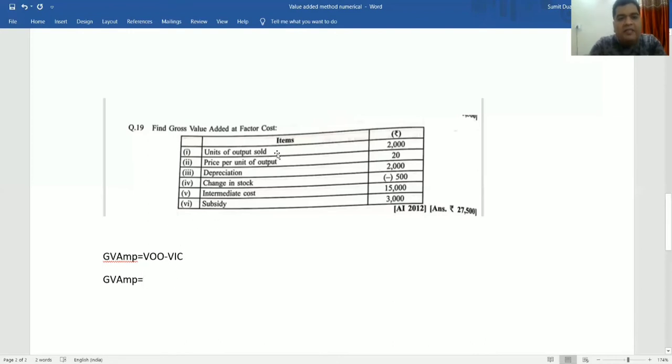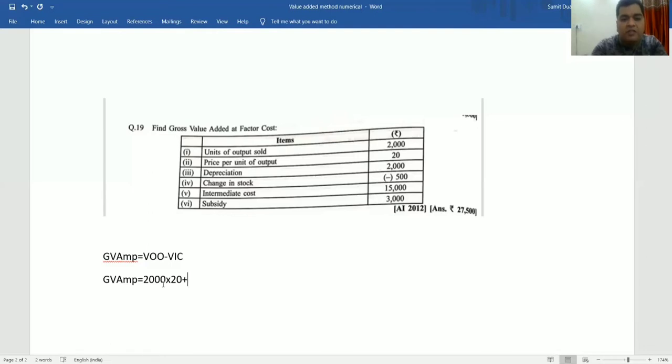And to calculate the sales, here the unit of output sold is given and the price per unit of output is given. So I can do one thing. I can multiply the quantity sold with the price per unit, that is 20. That will give me sales. And then I will add the plus change in stock.